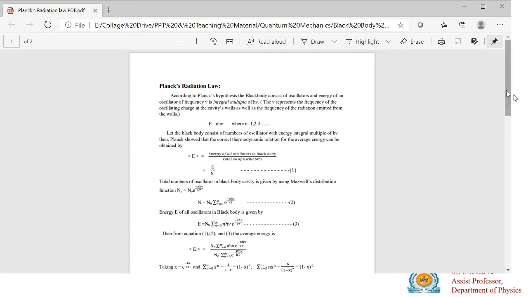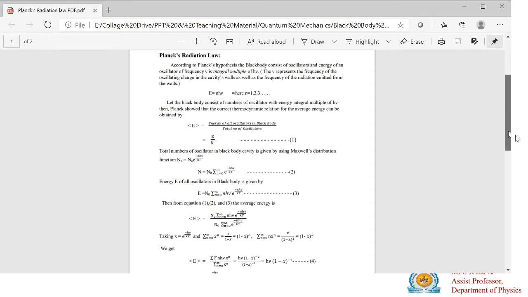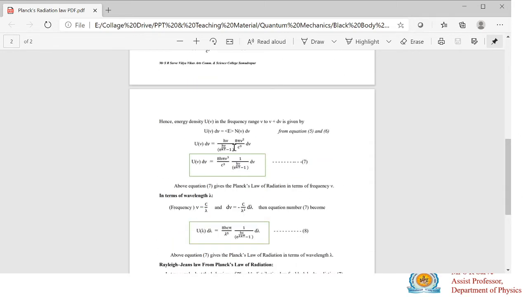Derivation means you will get the equation of Planck's law. This is the equation of Planck's law in terms of frequency. We have to derive this equation, and it is applicable for lower frequency as well as higher frequency. That means the complete spectrum of black body radiation can be explained by using this equation.